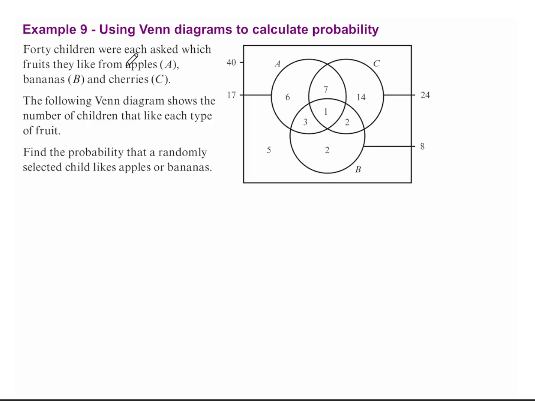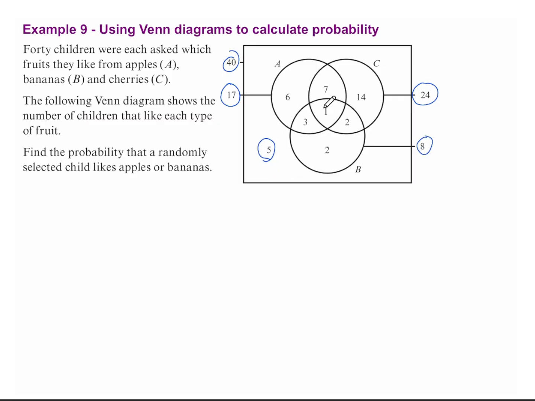40 children were asked which fruits they like from apples, bananas, and cherries. Apples represented by A, bananas represented by B, and cherries represented by C. Then we are given the following pieces of data, where there are a total of 40 children. From that, 17 like apples, 24 like cherries, 8 like bananas, and 5 like none.